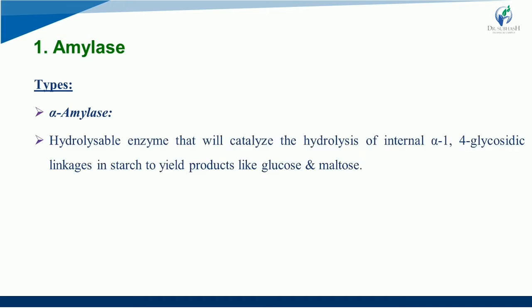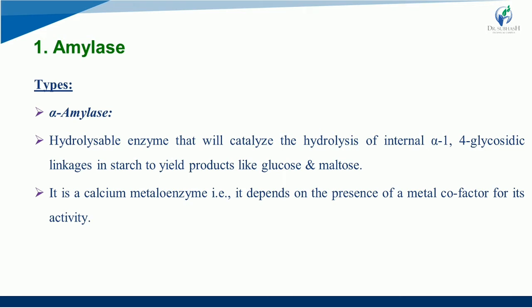Alpha amylase is a hydrolase, a hydrolyzing enzyme that will catalyze the hydrolysis of internal alpha 1,4 glycosidic linkages in starch to yield products like glucose and maltose. It is a calcium metalloenzyme, that is, it depends on the presence of a metal cofactor for its activity.